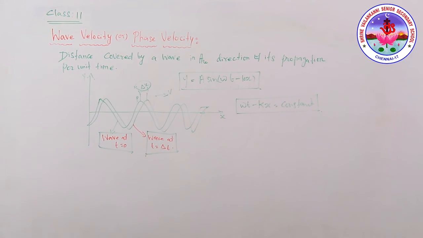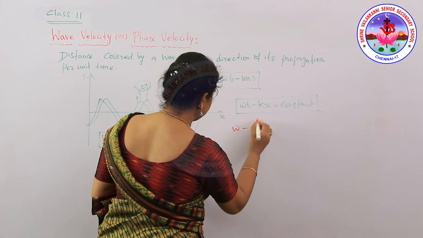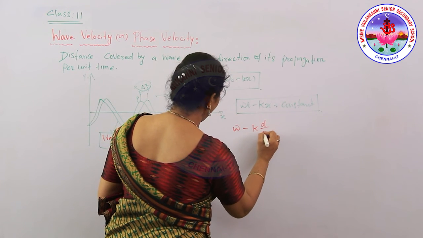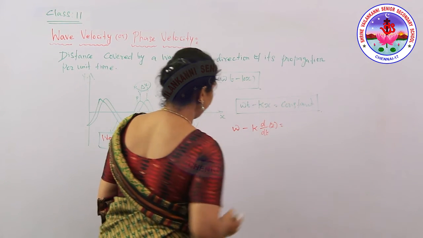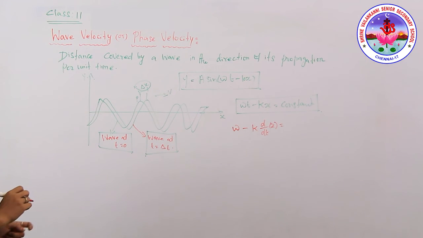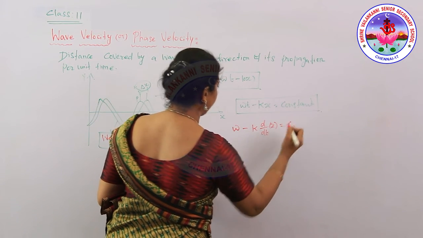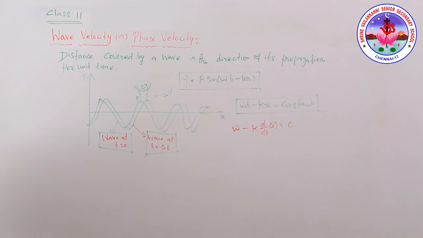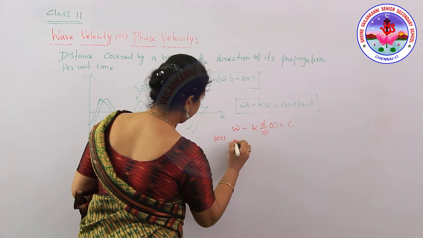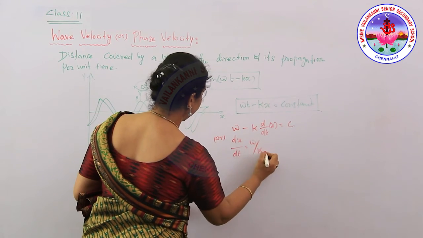So omega t minus kx equals constant. Now differentiating this with time, we get omega minus k into dx by dt equals 0. So dx by dt equals omega by k.